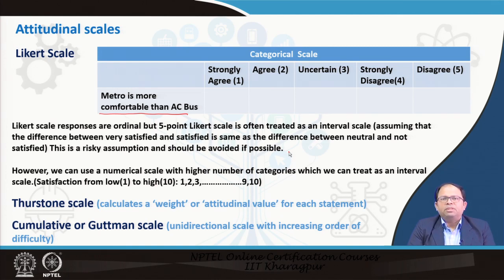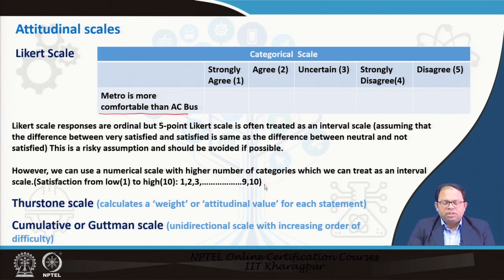In that case, because of so many categories, the gaps, even though there may be a difference, people may assume that the differences are almost the same. However, we can say that we can use a numerical scale with a higher number of categories, which we can treat as an interval scale, like satisfaction from low 1 to high 10, and the different categories could be 1, 2, 3 to 10.